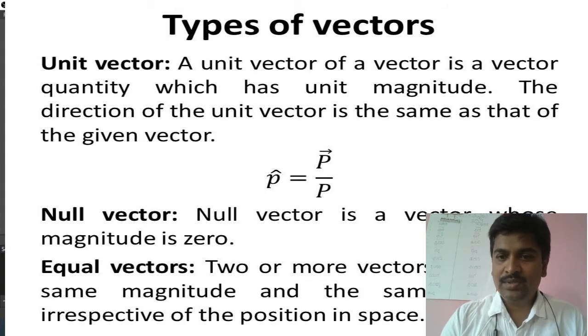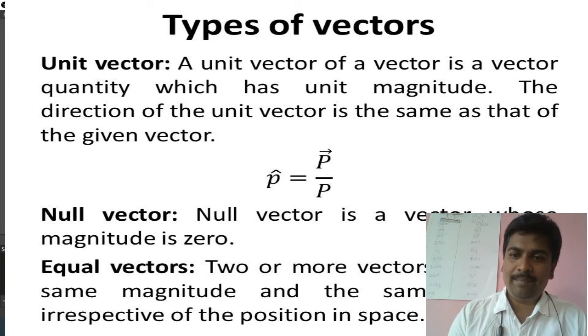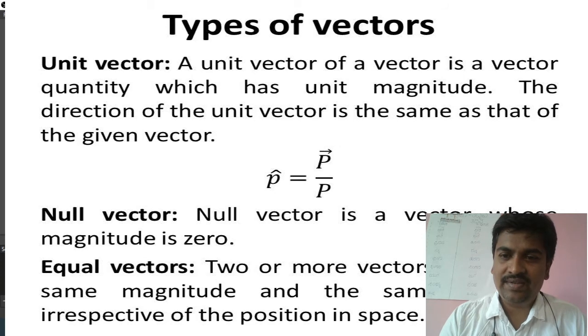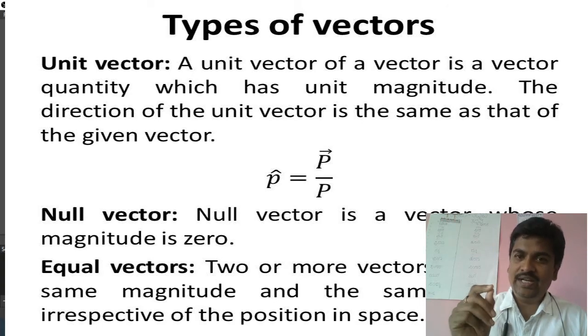Suppose A is a vector. If you want to mention the unit vector, you call it i cap. Suppose B is a vector, you have to mention a unit vector for this, that's j cap. So a unit vector of a given vector is a vector quantity which has unit magnitude.